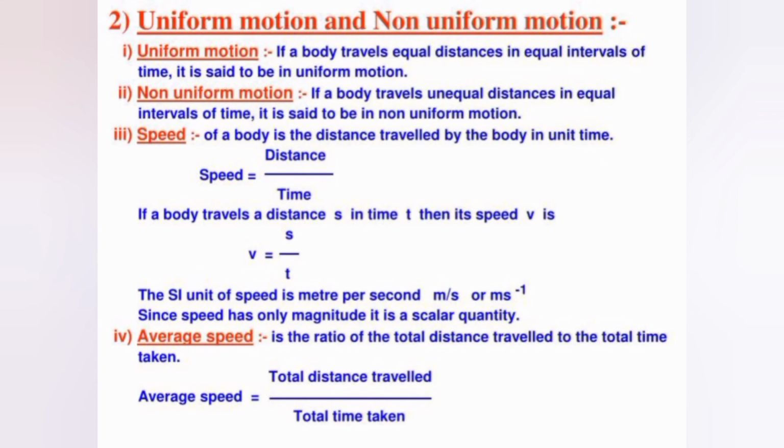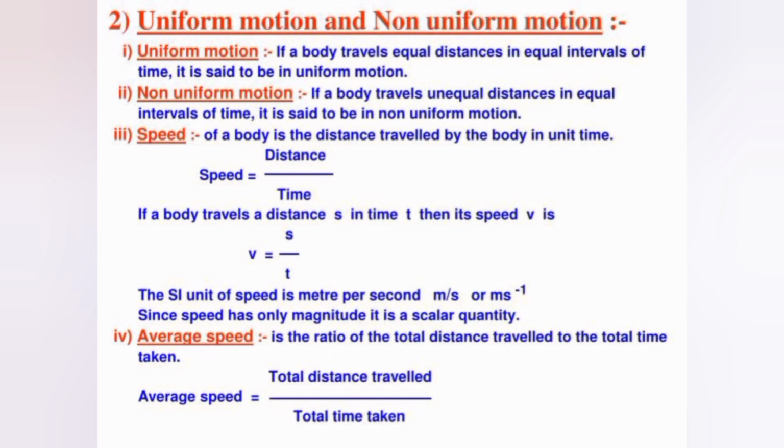The speed of a body is the distance travelled by the body in unit time. So speed is equal to distance upon time. Speed of an object is defined as the distance travelled by it per unit time. We denote distance by small s, time by small t, and speed by small v.